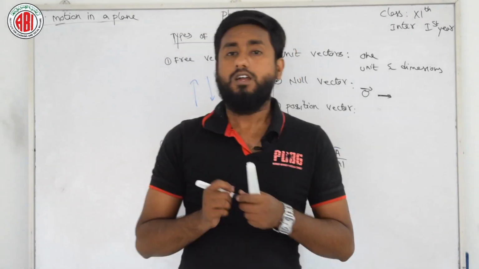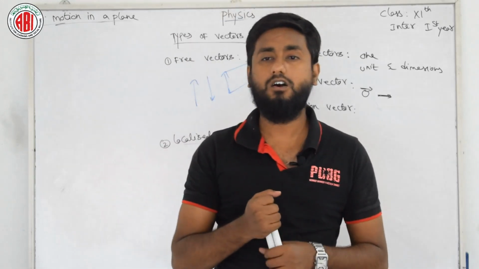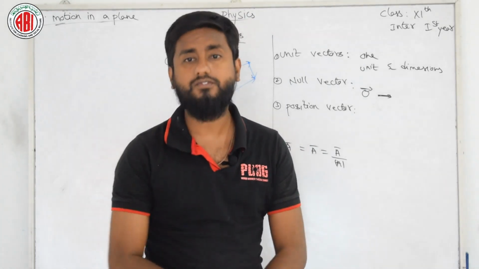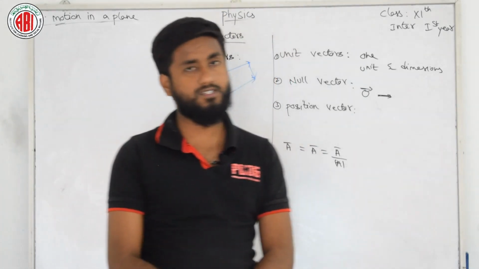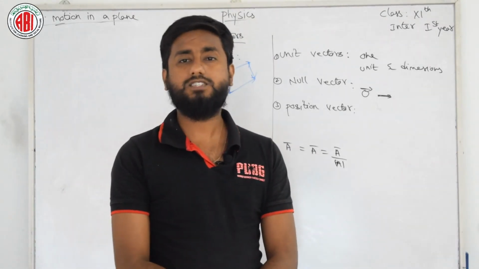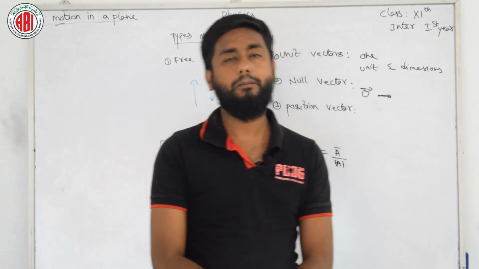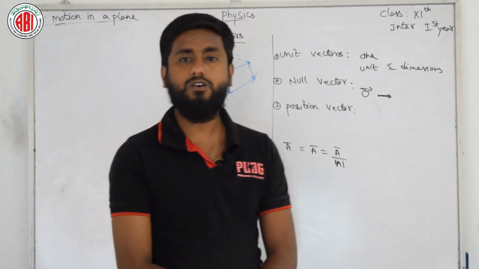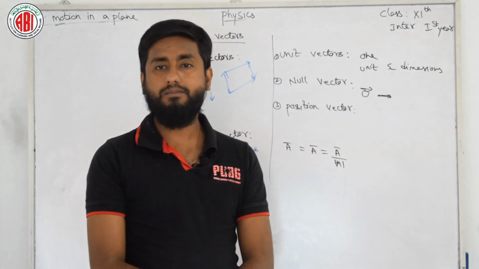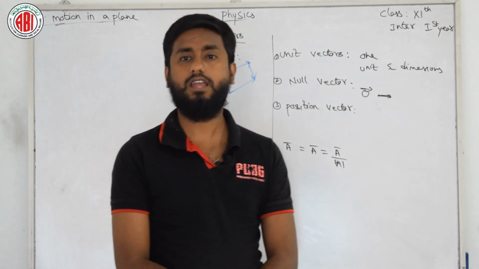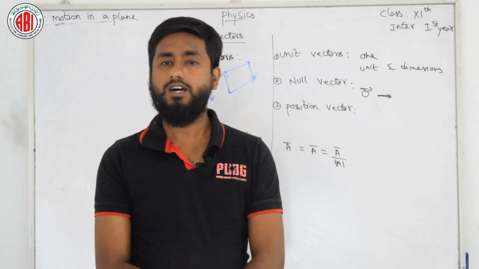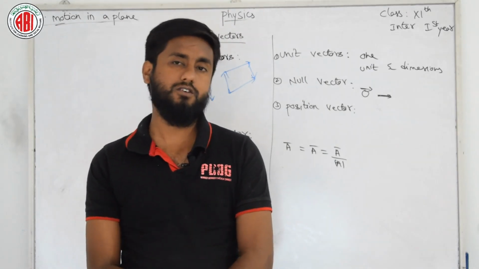Next, the position vector. The vector that indicates or specifies the position of a point in space with reference to the origin of the coordinate system is called the position vector. If x, y, z are the coordinates of point P and O is the origin, then the position vector is given by OP equals r bar, which equals x i cap plus y j cap plus z k cap. Magnitude of OP is the square root of x square plus y square plus z square.